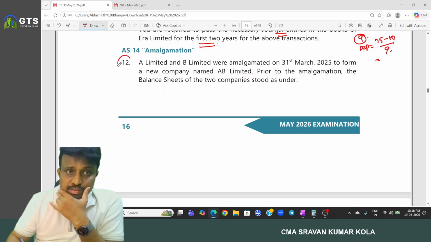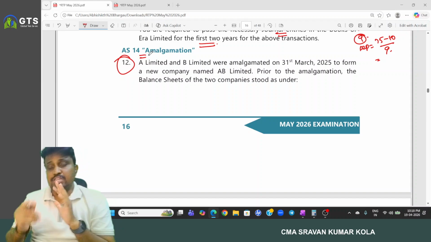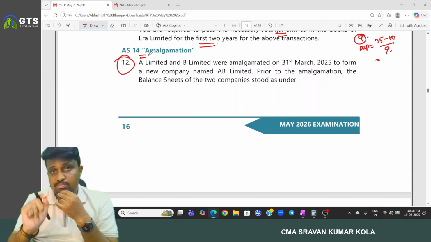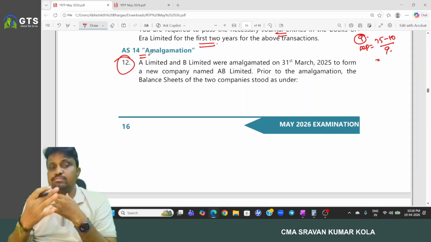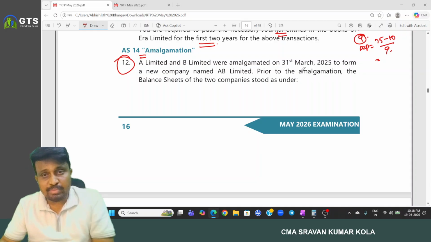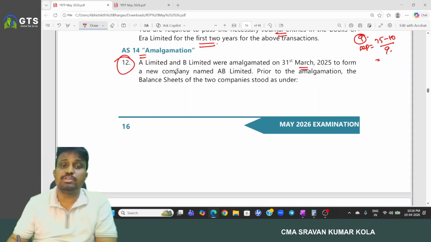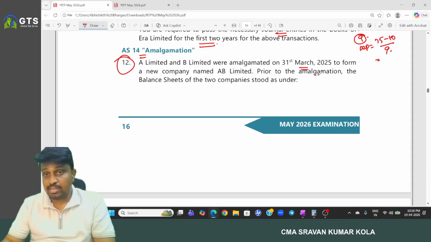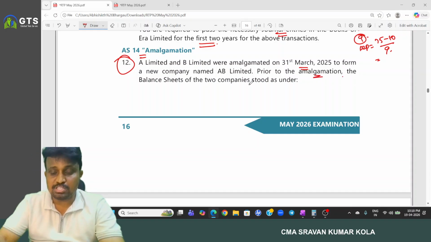And here AS 14, amalgamation related, is one of the important chapters, and we have a compulsory question from the standard in every attempt. A Limited and B Limited were amalgamated on 31st March 25 to form a new company named AB Limited. Prior to amalgamation, the balance sheets of the two companies stood as under.